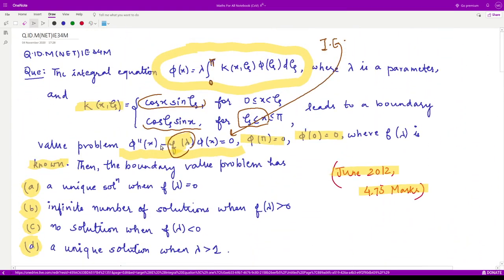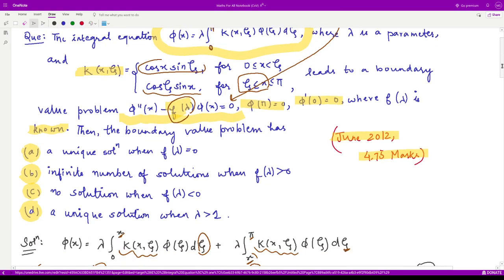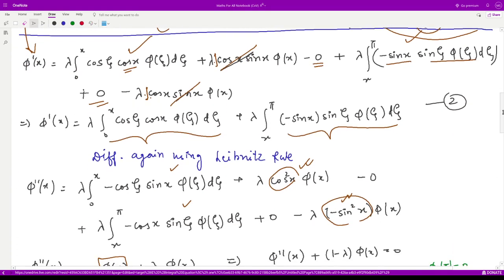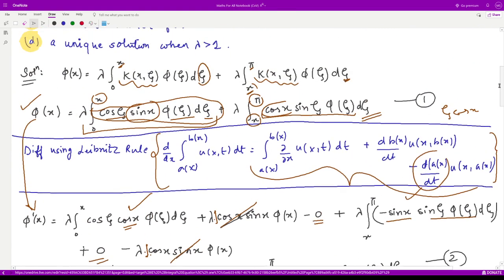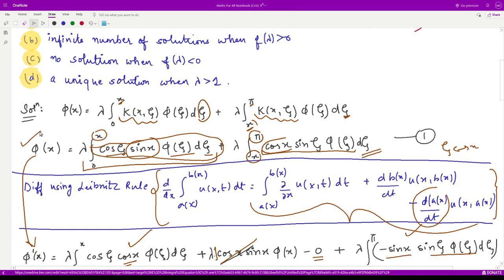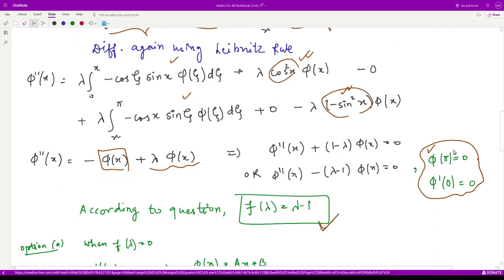It is in this form only, minus of some function of lambda. So what is our function of lambda that we obtained? This is equal to lambda minus 1. Moreover, the given conditions are these, and you can verify them from our given equation also. Let us see what is phi of pi. This was our phi of x. If we substitute x is equal to pi, this term from pi to pi integration becomes 0, and this would be sine of pi, and sine pi is 0, so this whole term is 0.